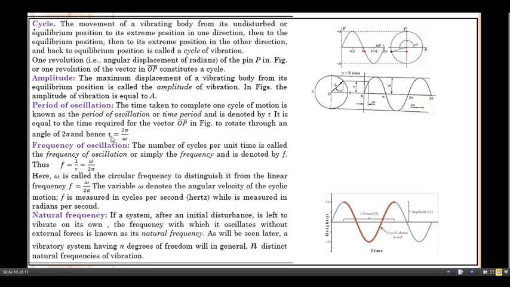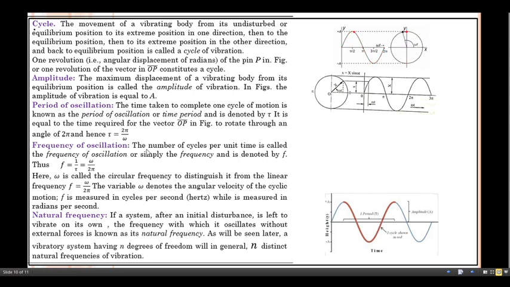So what's about the time period? Time period is nothing but 2π divided by omega. This is the definition of omega. If I take 2π here and time T here, so what's about the omega? It is the rate of change of displacement with respect to time. So what's about the frequency of oscillation?